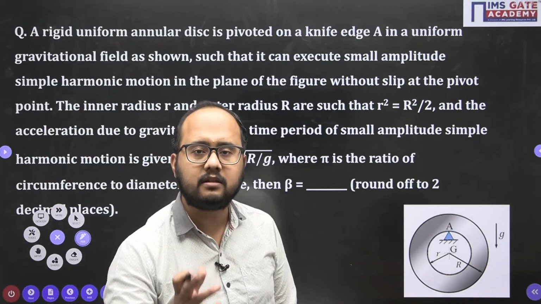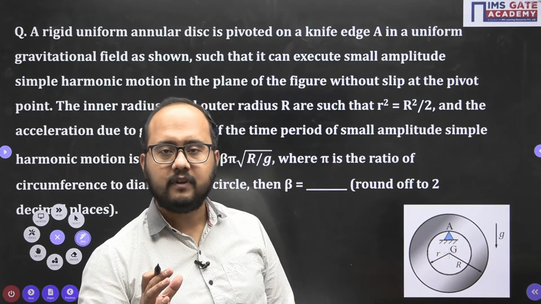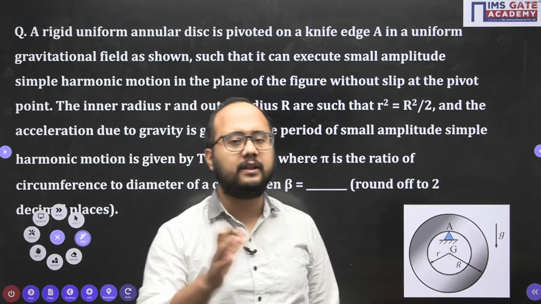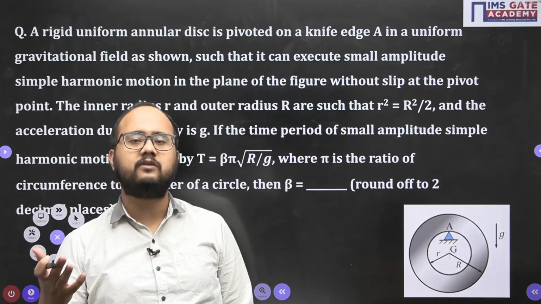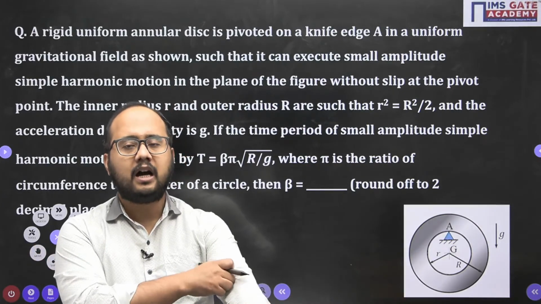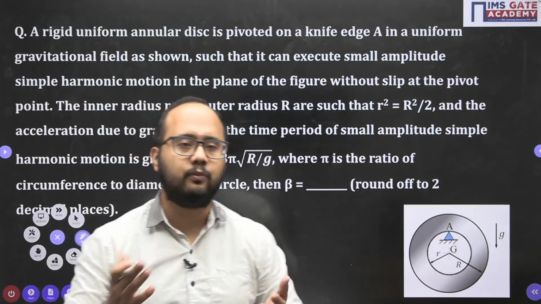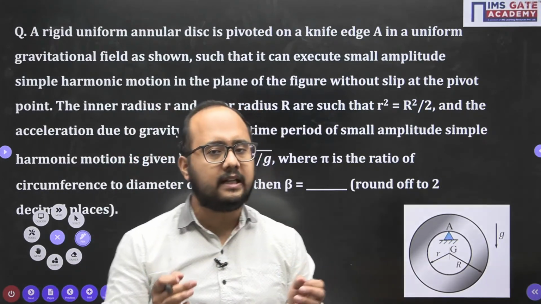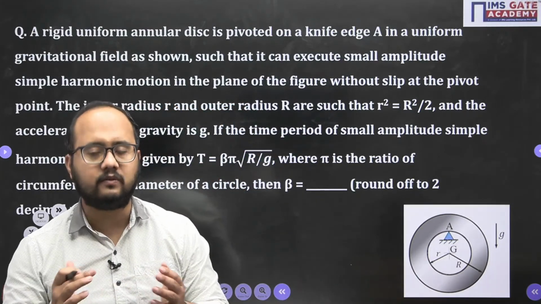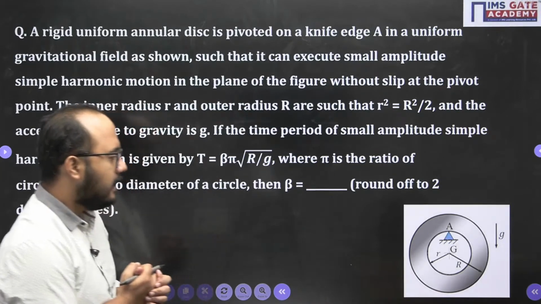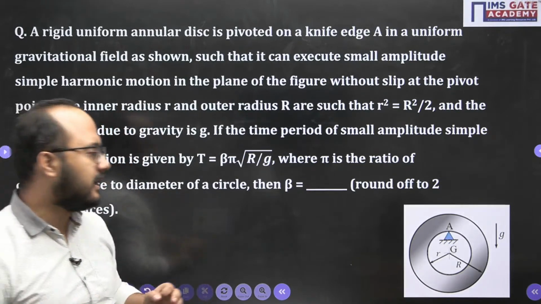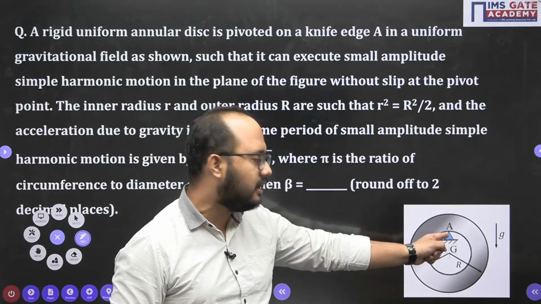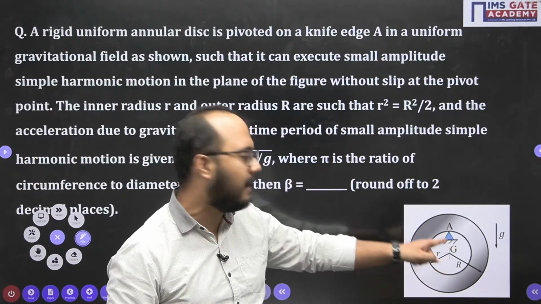Simply disturb the system from its static condition, and based on the disturbance, what will be the effects? Forces will be there, moments will be there, torque will be there. Accordingly, you should write the equation of motion, and from that equation of motion you can easily calculate omega n as well. But the main challenge that everyone has faced here is to calculate the mass moment of inertia value about point A.